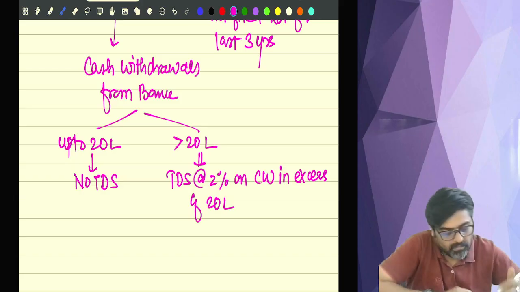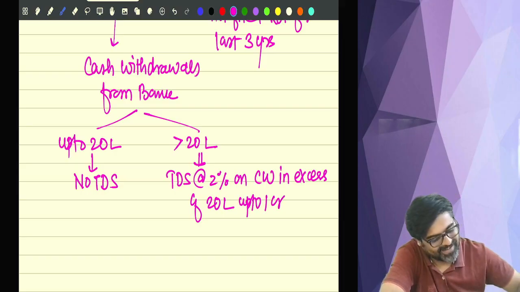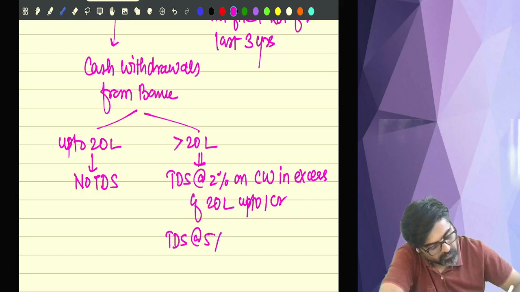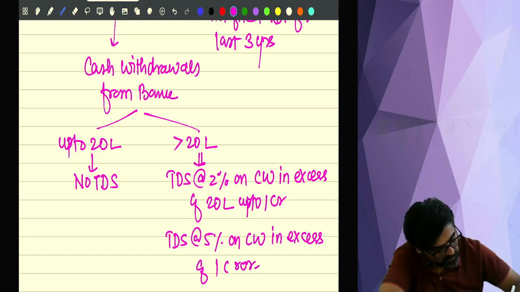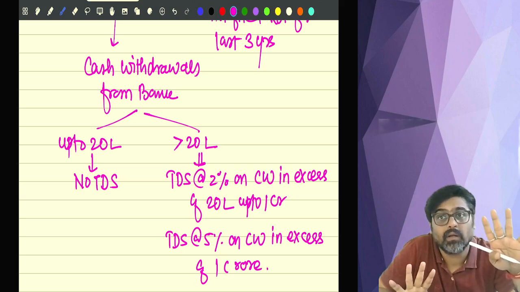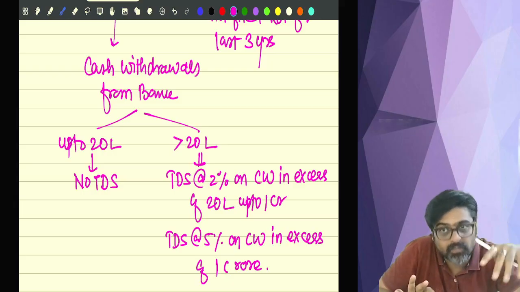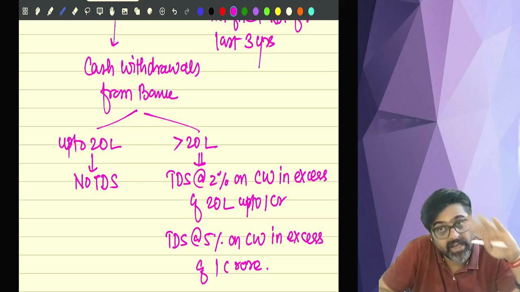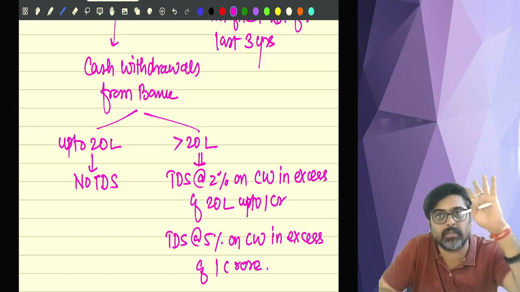Getting my point? But up to 1 crore, TDS will be at the rate of 2% on cash withdrawal which is in excess of 20 lakhs. So whatever cash you withdraw over and above 20 lakhs, we will tell the bank to deduct TDS at 2%. But if your cash withdrawal goes beyond 1 crore also, any cash withdrawal you make over and above 1 crore, on that 5% will be deducted.